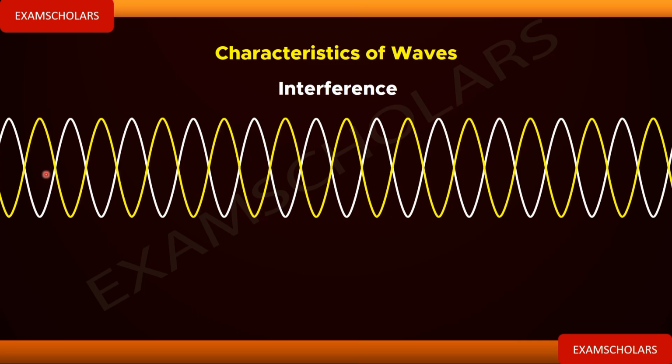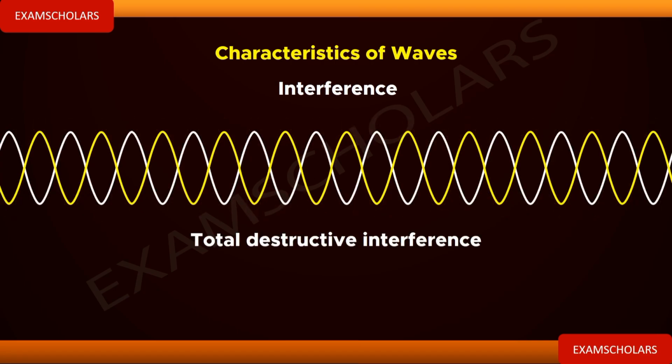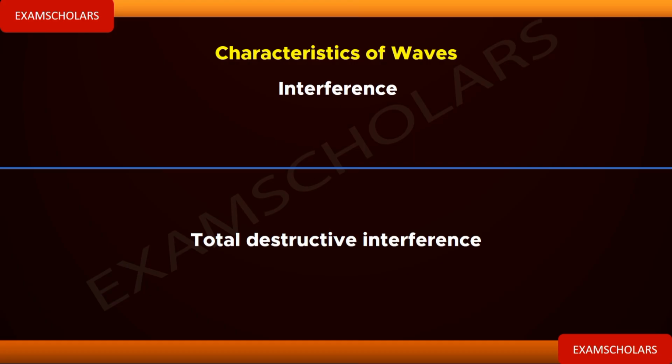So which means that these two waves, they are interfering and they have the same frequency, the same amplitude, and their phase angle is different. Phase angle between them is 180 degrees. It now implies that these two waves will cancel each other. That is why we call them destructive. They are going to destroy each other. And then we are going to have a resulting effect. Look at the wave that we now have. Look at it. No wave again. They are going to cancel each other because they are interfering destructively.